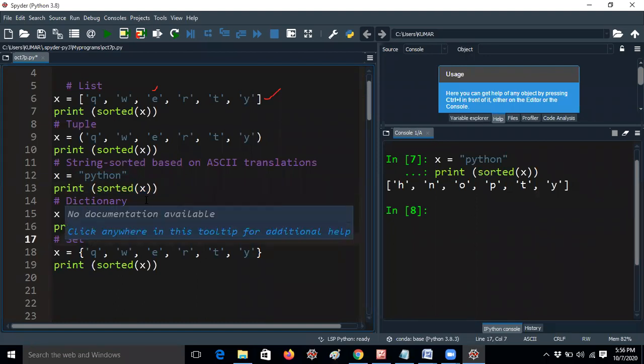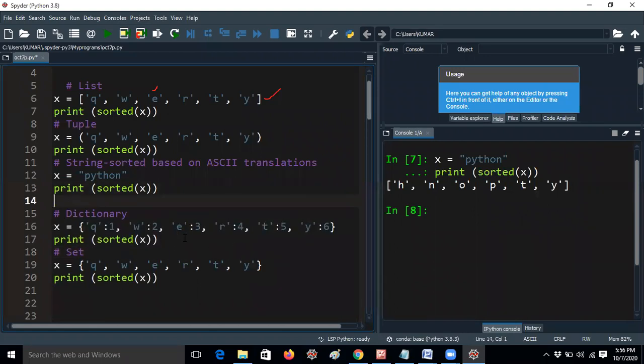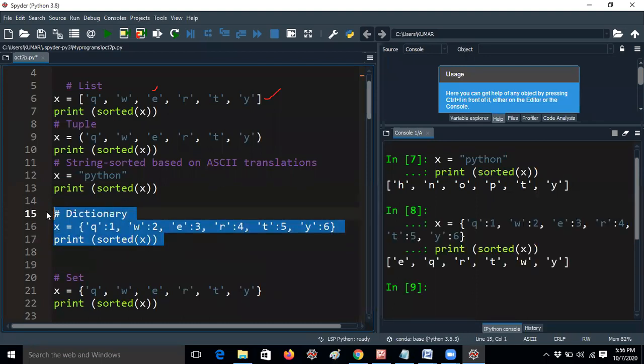Now I would like to discuss the dictionary. I think many students may be confused now, so I will give you clarity, guys. First of all, let me run this. I hope you know a dictionary is a key-value pair. So for every key you will get a value. But how will it get the result? You have to know here.